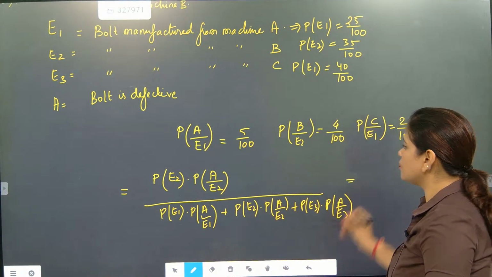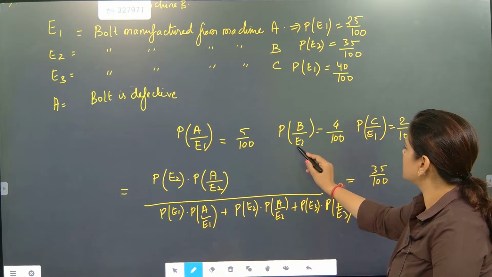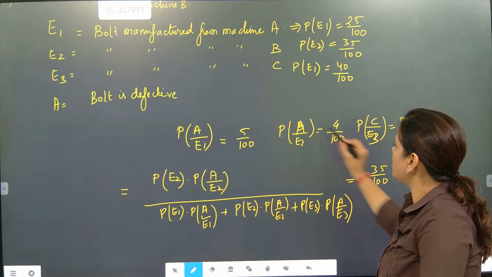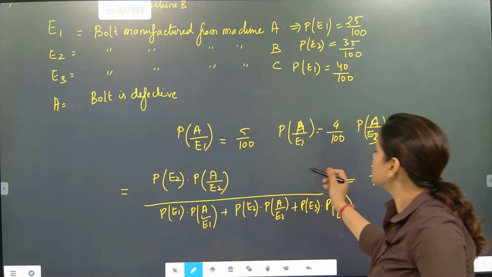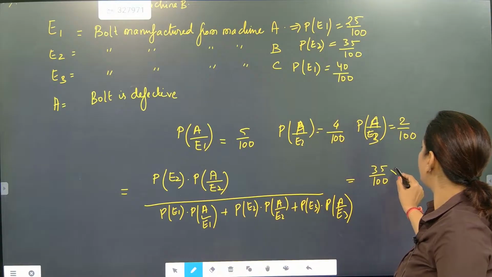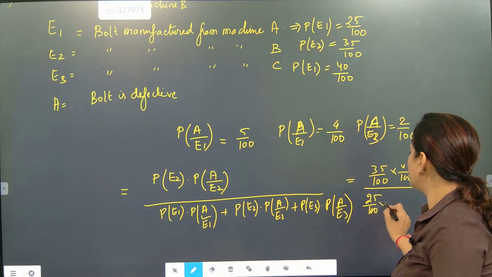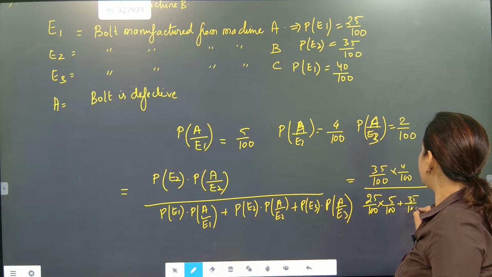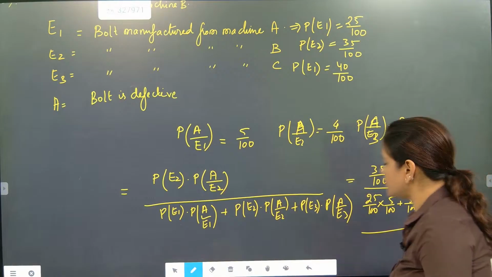So beta, just now the story only is there. P of E2 is 35 by 100 and its defect is that B. We will write E1, E2, E3, sorry. Here it will be all A only because they are asking about defect. So from machine I wrote A, B, C, but it will all be A only. So now look here. The B part is this one, so it will become 4 by 100. Now the story is over. First part: 25% manufacturing is there, its defect is 5 by 100. Second is 35%, its defect is 4 by 100. Next is 40%, its defect is 2 by 100. And this is what Bayes theorem is working on.